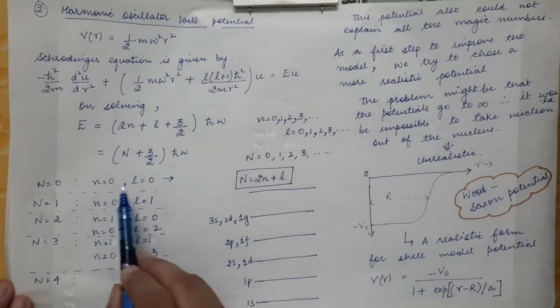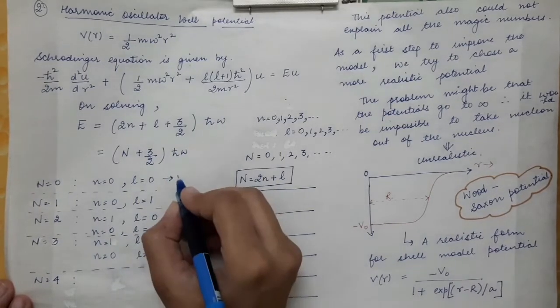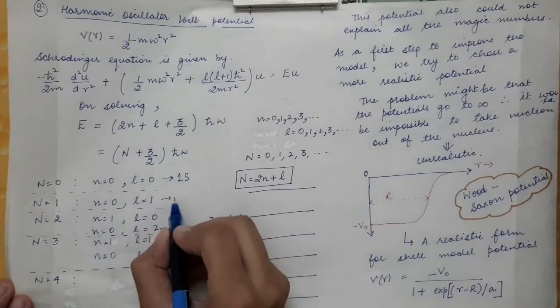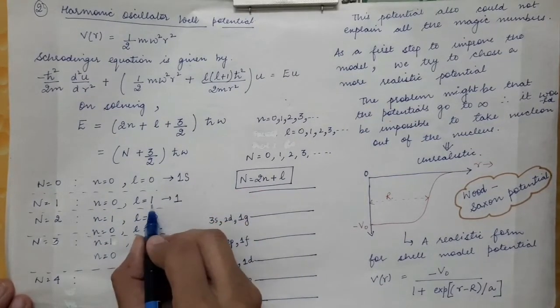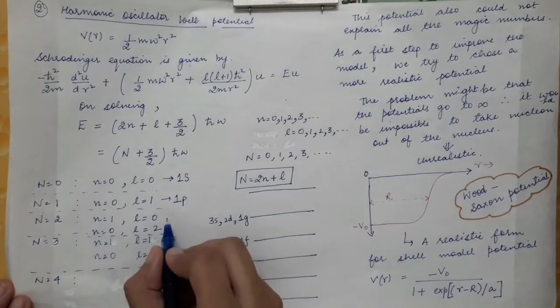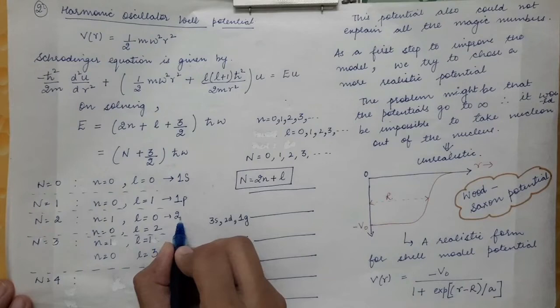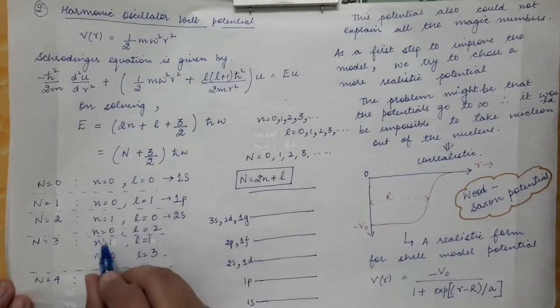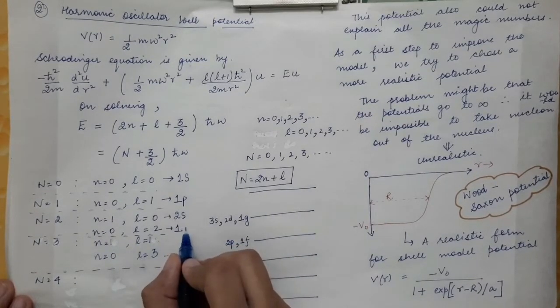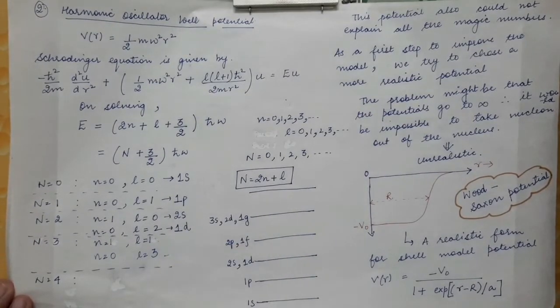Now n equal to 0 and L equal to 0 is represented by 1s. Then small n equal to 0, L equal to 1 is represented by 1p. Now n equal to 1, L equal to 0 is represented by 2s. n equal to 0 and L equal to 2 is represented by 1d. So 2s and 1d will make one level.